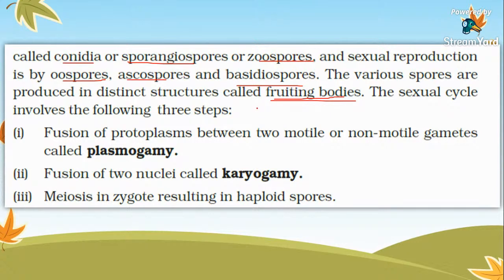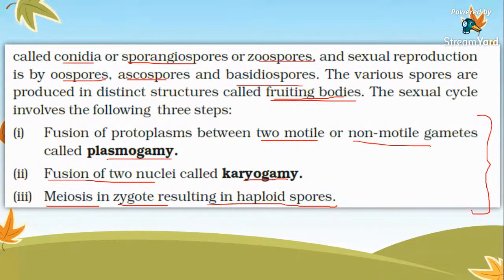The sexual cycle involves three steps. First, fusion of protoplasm between two motile or non-motile gametes, called plasmogamy. Second, fusion of two nuclei, called karyogamy. Third, meiosis in the zygote results in haploid spores. These are the three steps involved in the sexual cycle of fungal reproduction.